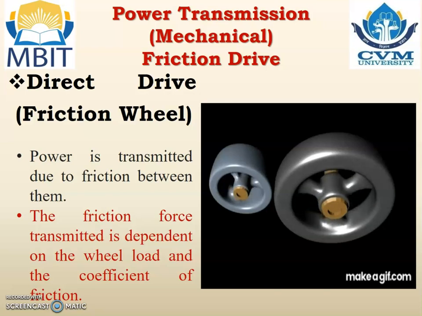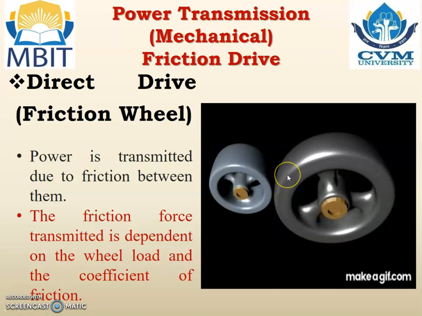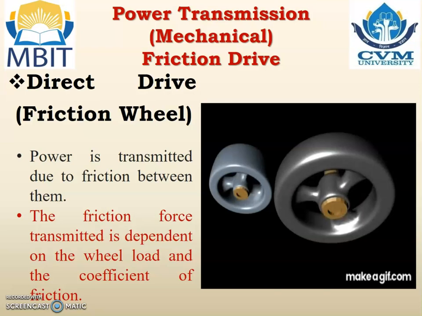If the force between two pulleys is less, then the friction will be less and less power will be transmitted. And if both the surfaces are smooth, the friction will be less and then power transmission will be less. So the power transmitted in a direct drive mainly depends upon the force between them and the coefficient of friction between them. That is the friction wheel or the direct drive.